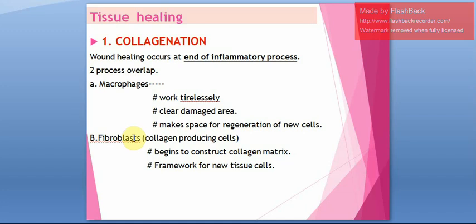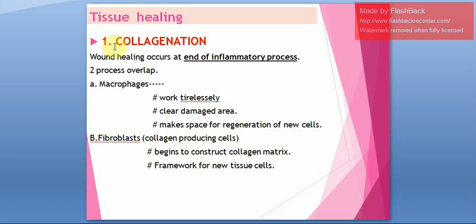Next, fibroblast is also responsible for collagen producing cells because they will result in new tissue cells. That is why it is referred to as collagen producing cells. So this entire process is referred to as collagenation because fibroblasts result in collagen producing.